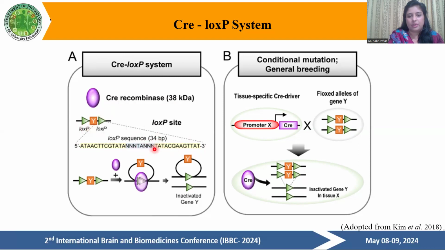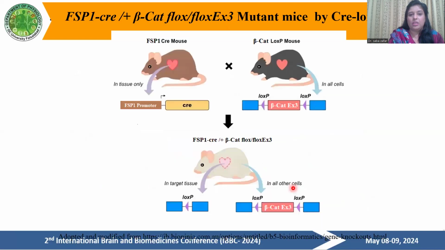There is an 8 base pair sequence there. So this sequence is used in the recombination system in the transgenic mice. If Cre is present under a tissue-specific Cre driver or promoter, when the promoter activates, the Cre recombinase enzyme is produced, which removes the specific gene between the two LoxP sites, and the two LoxP sites recombine, so the gene is inactivated in the specific tissue. So in our research, we used the FSP1 Cre beta-catenin flox exon 3 mutant mice, the Cre-LoxP system.